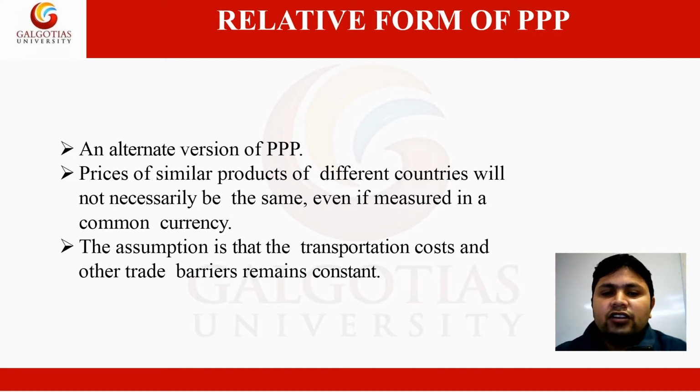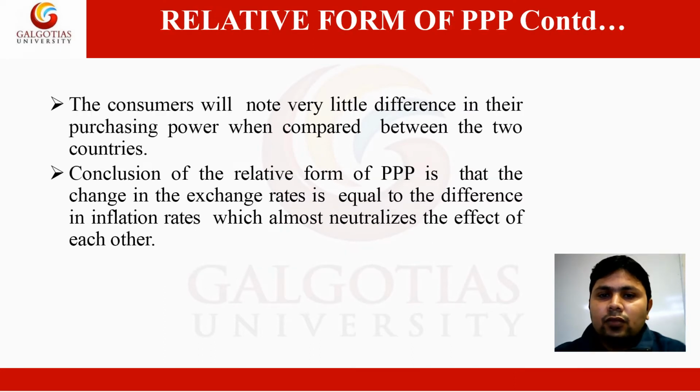Assume that the two countries have zero inflation and the exchange rate between the two countries is in equilibrium. Then with the passage of time, both countries will experience some inflation and the exchange rate between the two countries will automatically adjust itself in such a manner that the difference in the rate of inflation will be offset.